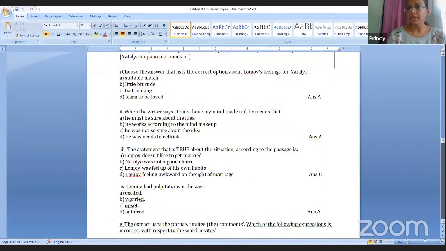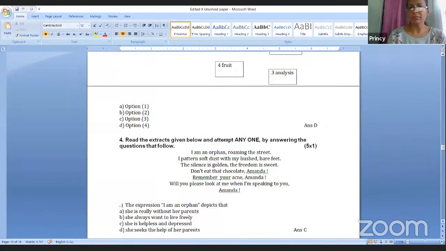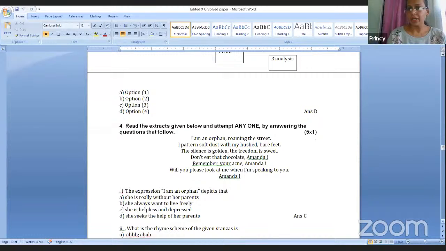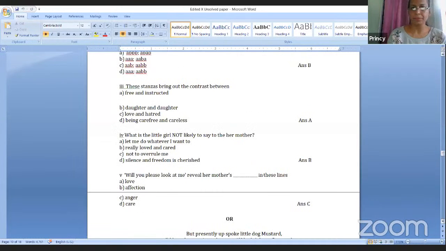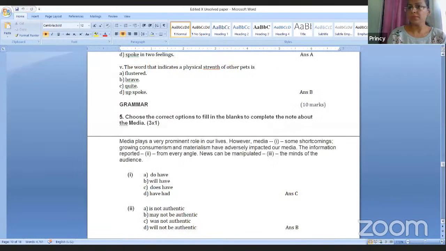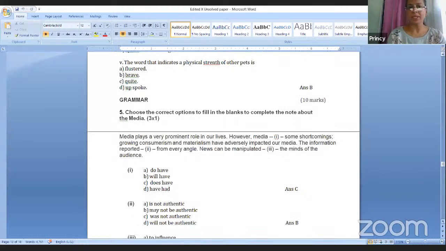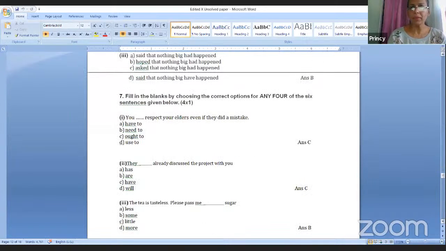Then comes your question number 4, poetry section. An extract would be taken from any of the poems, and then again MCQ questions would be asked. Then comes your grammar section, question number 5. A paragraph would be given to you and you have to fill it up with the options given below. Four options would be given to you and you have to take one.